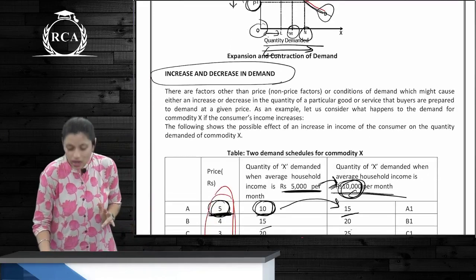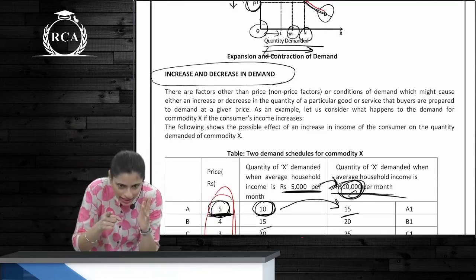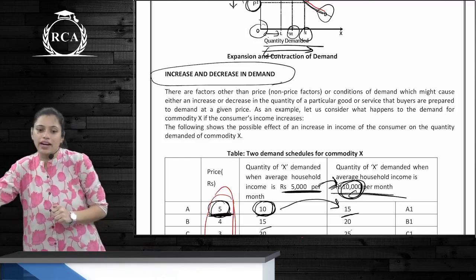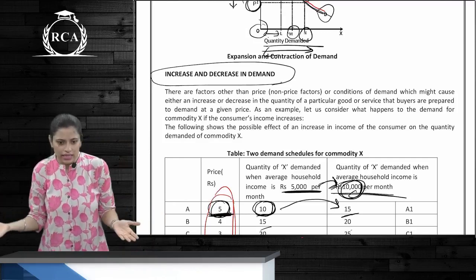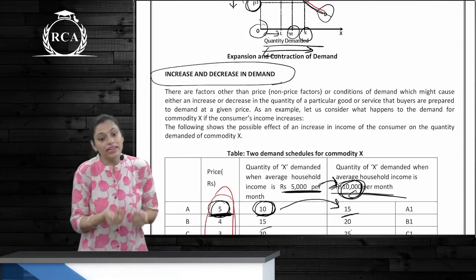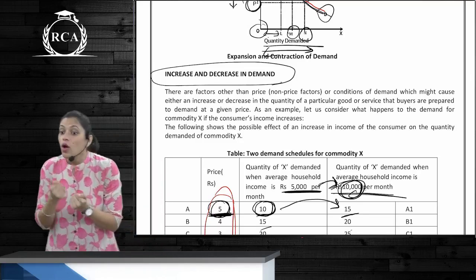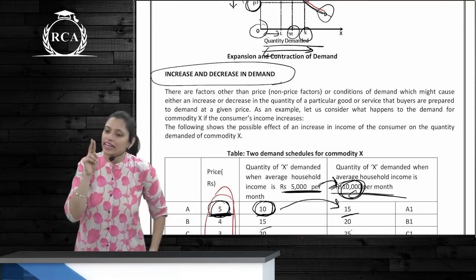What is increase and decrease in demand? When quantity demanded increases because of any factor other than price, it is an increase in demand. When the demand for a product decreases because of factors other than price, there is a decrease in demand.